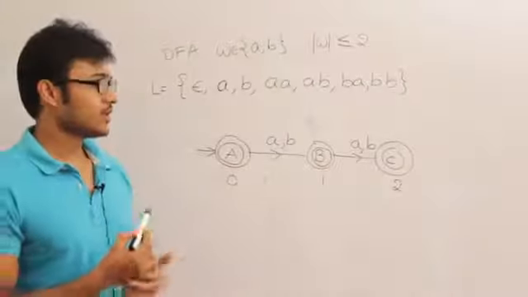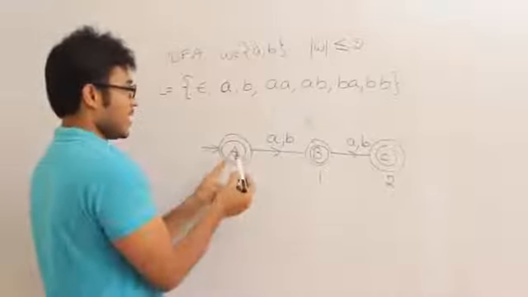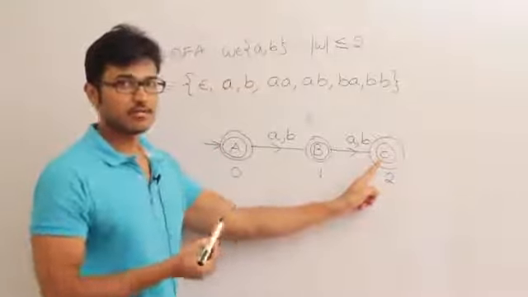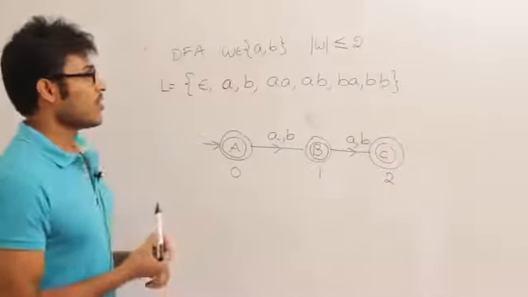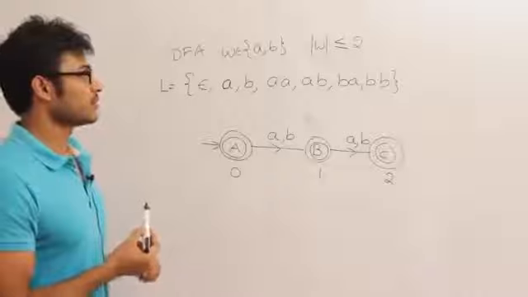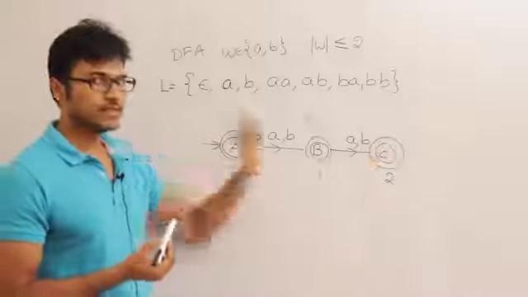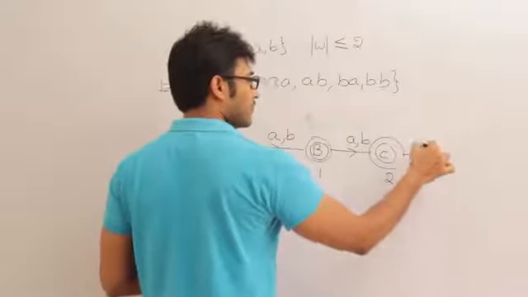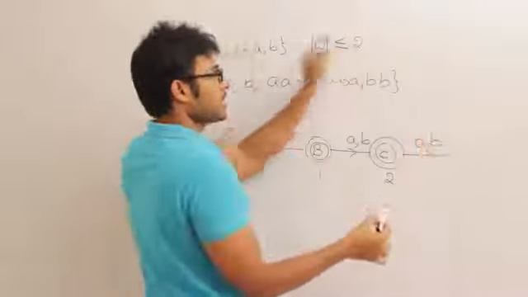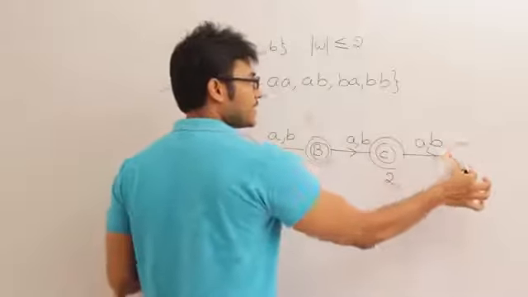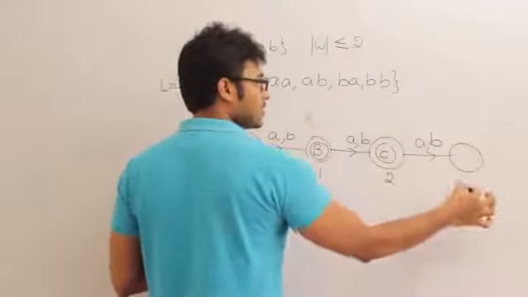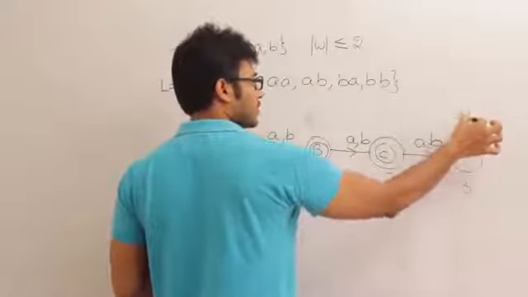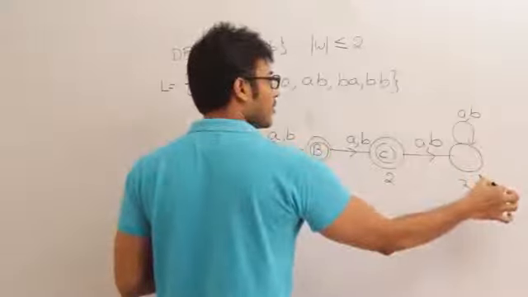I think it is not the DFA. Why? Because A and B are complete, but for C we didn't give any transition on A or B. So just think about what will happen if I see small a or small b at state C. This will lead to any string of length 3, and we should not accept it because the maximum length that is accepted is 3. So this is nothing but the set of all strings of length 3 and more. Because of this loop, 3 or more,